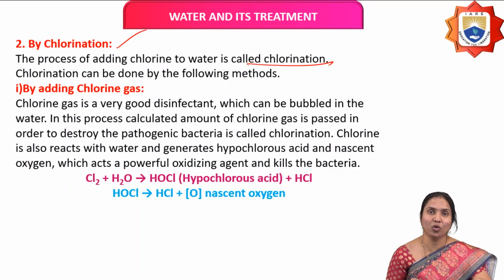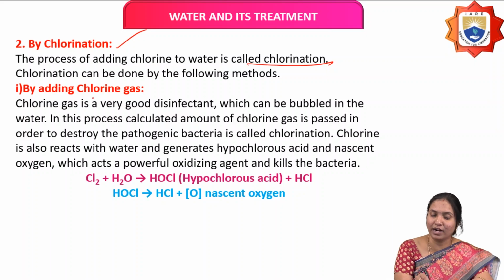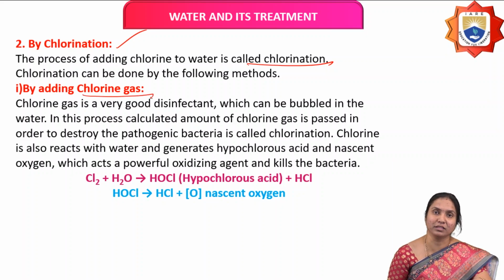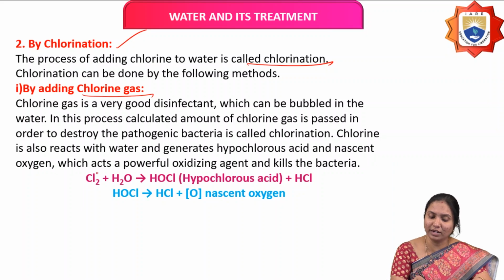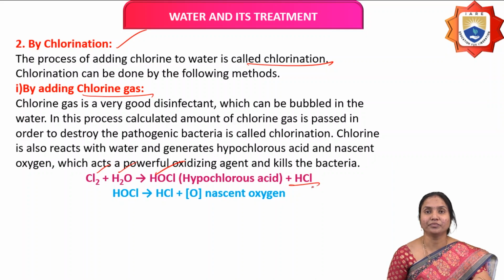For example, if you are adding chlorine in the form of chlorine gas, already we know that chlorine acts as a powerful disinfectant. When we add it to this water, chlorine reacts with water and gives hypochlorous acid, and the byproduct is HCl. This hypochlorous acid is a more powerful disinfectant than chlorine. It reacts with bacteria and kills the bacteria.